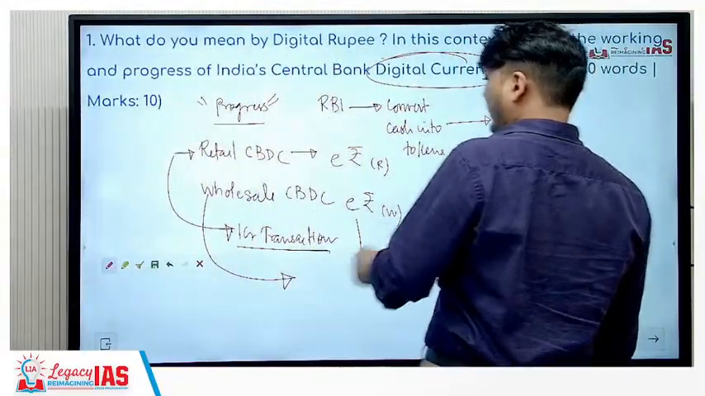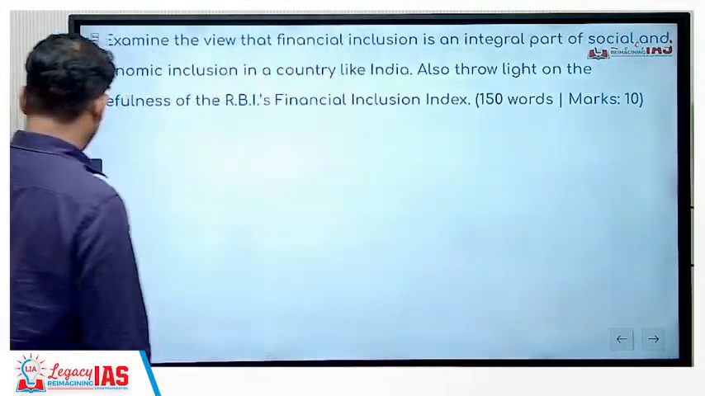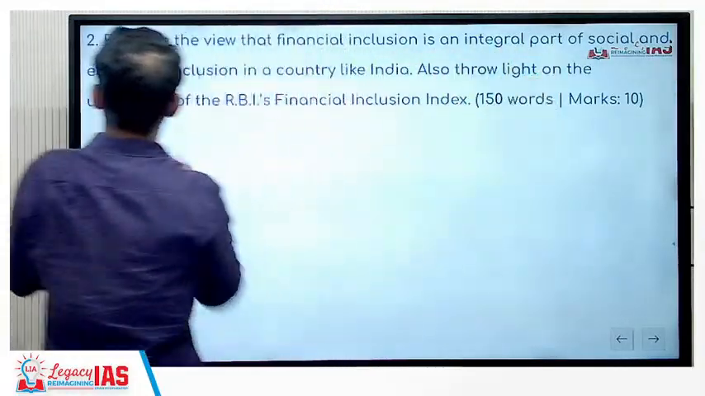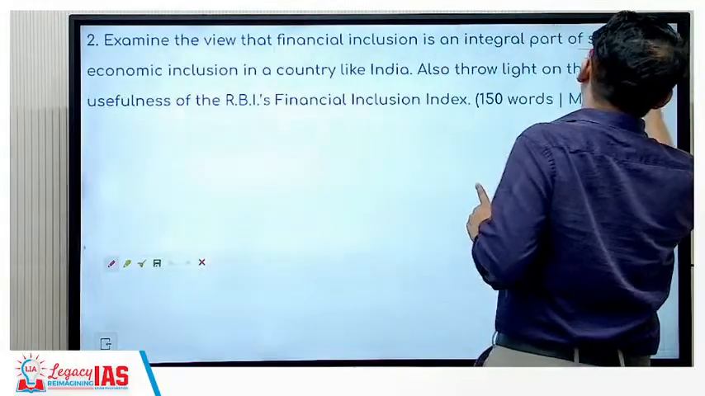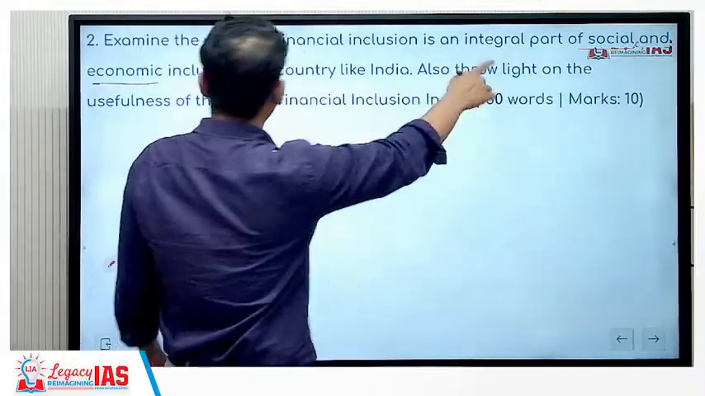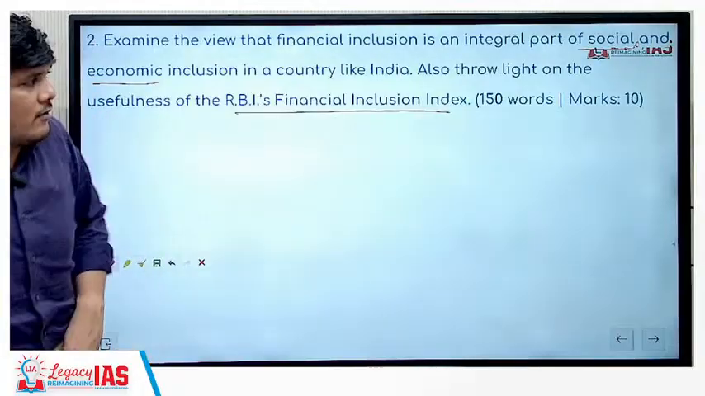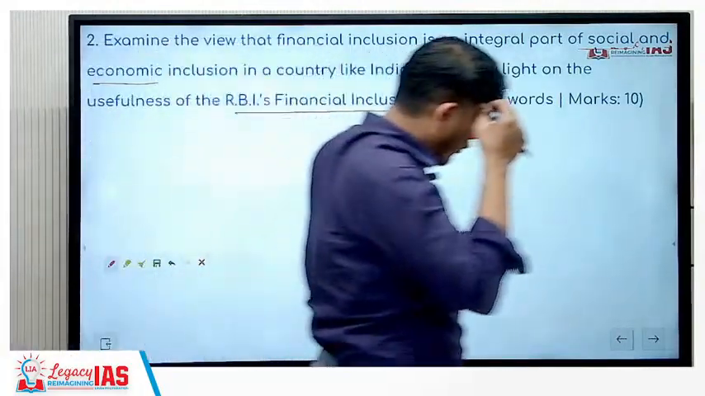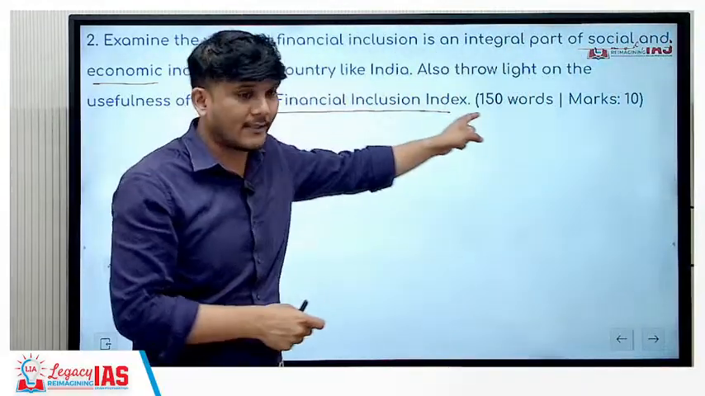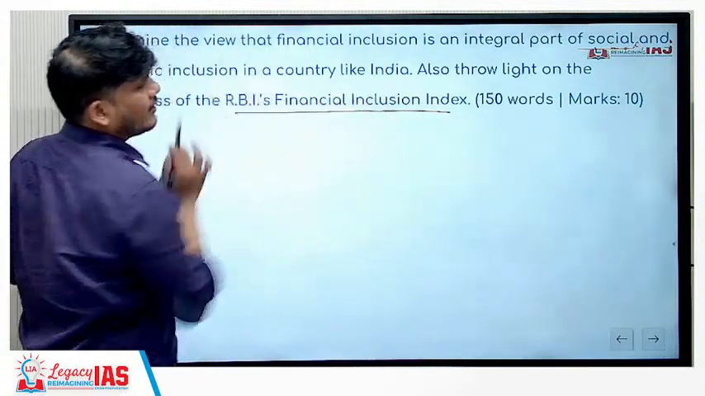So next I was talking about repeats. Yes, so let's see what has been repeated. Look at this question. Examine the view that financial inclusion is an integral part of social and economic inclusion in a country like India. Also throw light on the usefulness of RBI's financial inclusion index. This is a mains question. What question has UPSC asked in prelims? Which of the following are the parameters based on which the financial inclusion index is calculated? The usage, etc. Right? So this is again a prelims question which is being asked in mains.